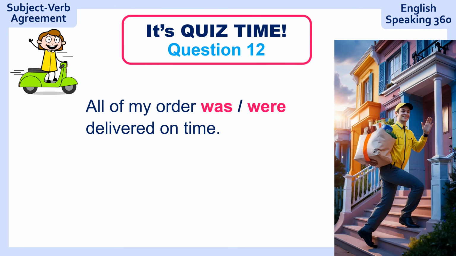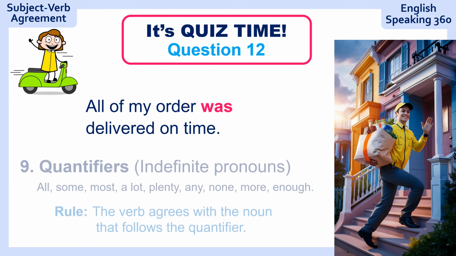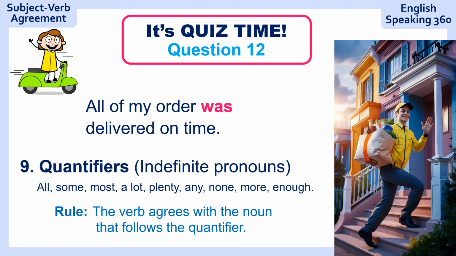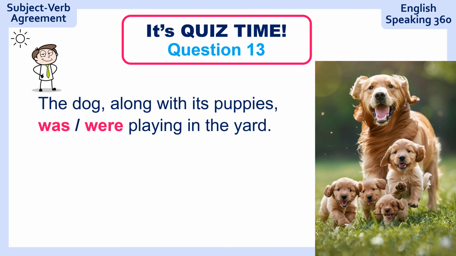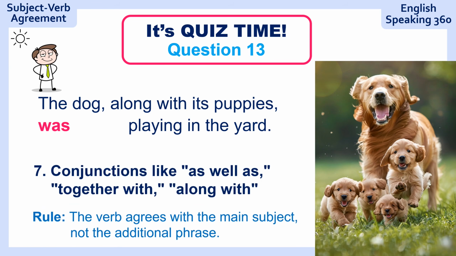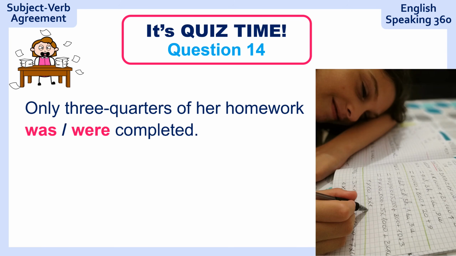Question 12. All of my order delivered on time. So you got a delivery and all of your order was delivered on time. Quantifiers, number 9. Question 13. The dog, along with its puppies, playing in the yard. The dog, along with its puppies, was playing in the yard. Rule number 7. Question 14. Only 3/4 of her homework completed. Only 3/4 of her homework was completed.